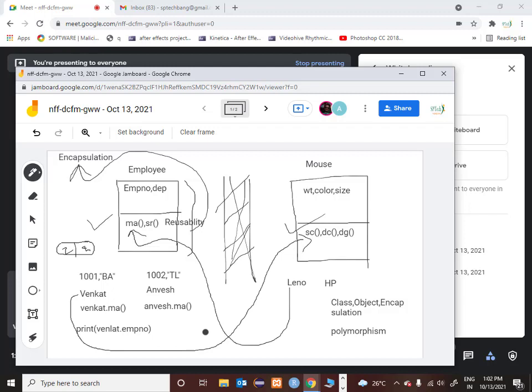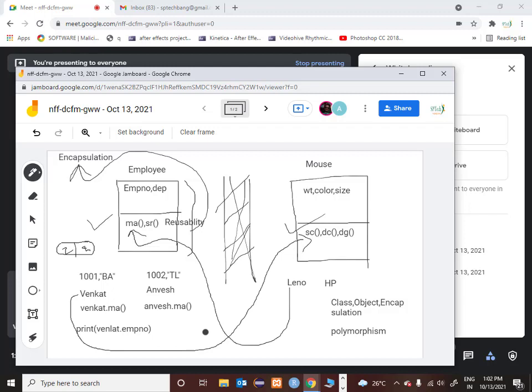I am also an object, you are also an object. But the feeds we get on Facebook are totally different. I get a different feed, you get a different feed, but the like buttons and everything are the same. So there is a class called Facebook template class. We are all objects, but the data is varying. So the background which is actually running in Facebook is pure object oriented programming only. Like this you can think of hundreds of examples.